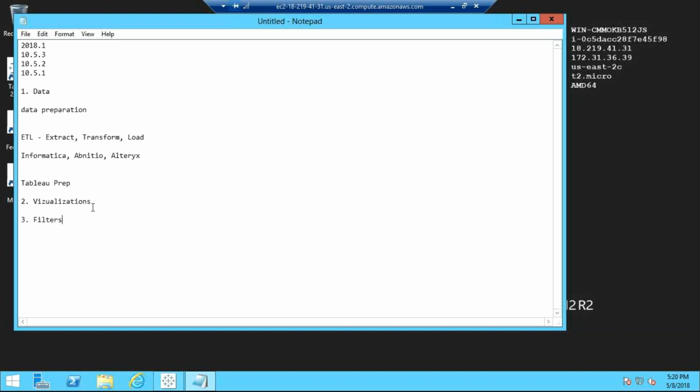I want to see the data. I want to drill down the data. Let's say I have a global dashboard. Under global dashboard, let's say I'll go for North America. Under North America, I will just go, let's say, for Texas. Under Texas, I want to go for Dallas. So what I'm doing, I'm drilling down the data with filters.